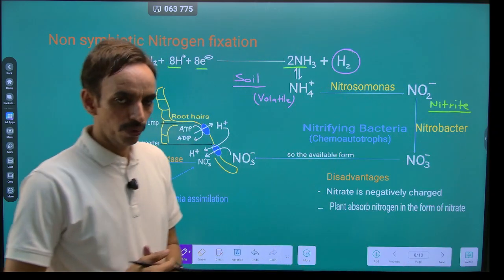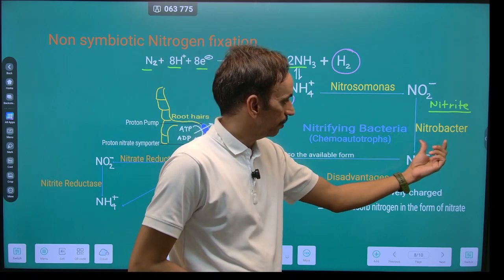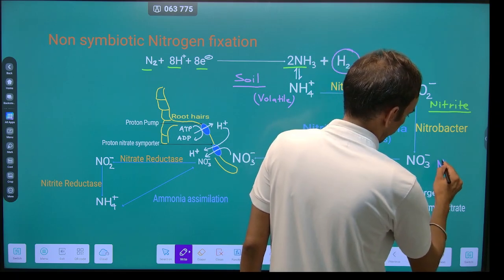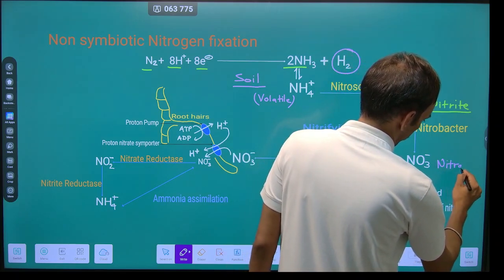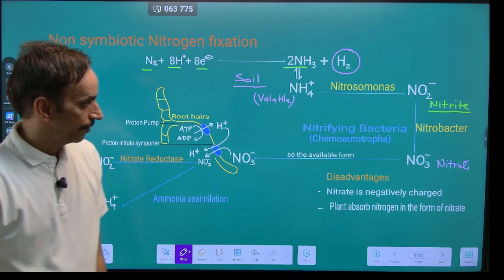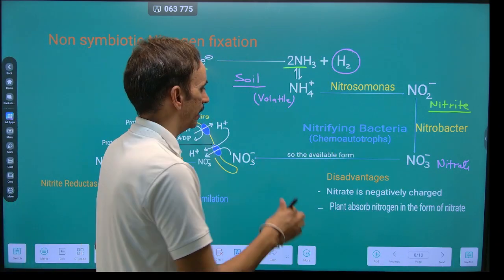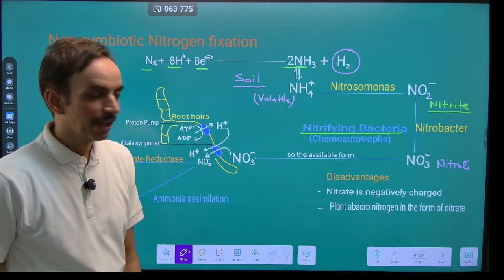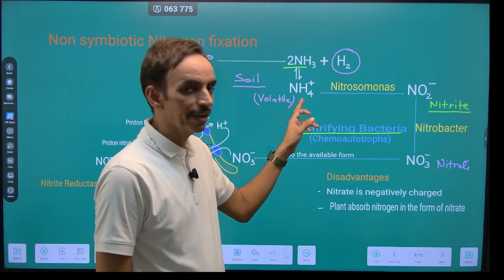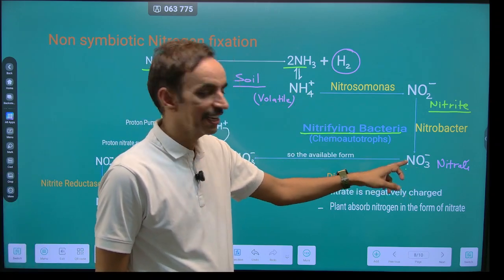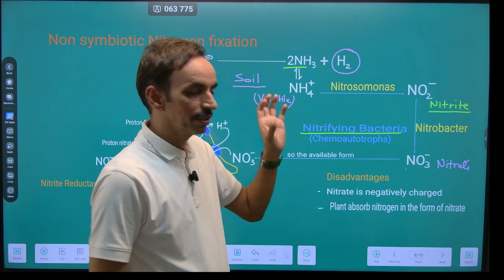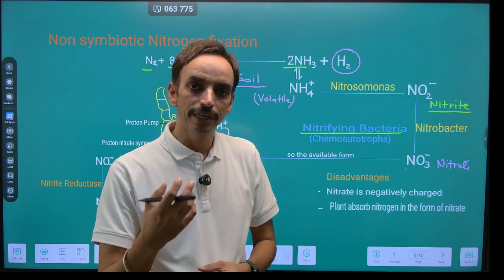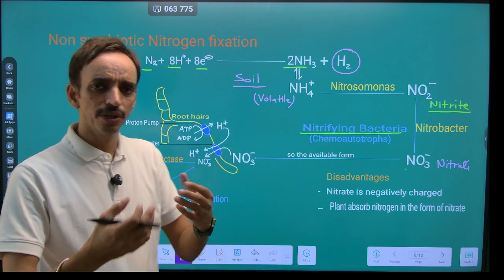There is another class of bacteria called nitrobacter. They will convert the nitrite into nitrate, and these bacteria are called nitrifying bacteria. These are chemoautotrophs. We are here converting a higher energetic form into a less energetic form. So some amount of energy is released, and it will be utilized by the bacteria for their own metabolism. The bacteria are also doing it for their own purpose.